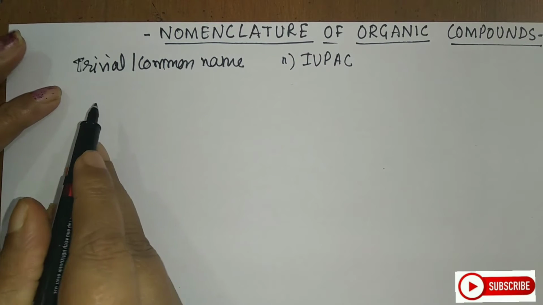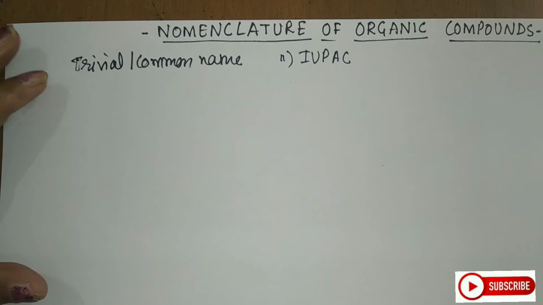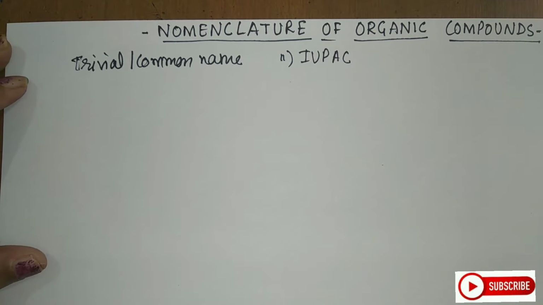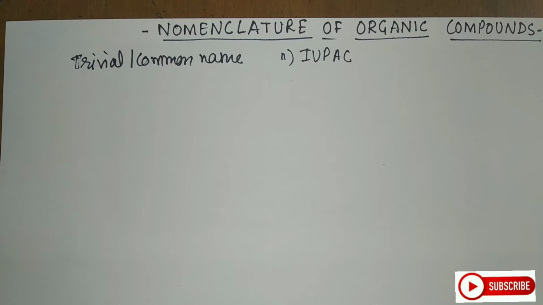First are the trivial names. Students, as you know, depending upon the source of isolation, some compounds are given common names. Methyl alcohol was called wood spirit, since it was obtained by the destructive distillation of wood. Acetic acid got its name from acetum, which means vinegar, since it is present in vinegar. Similarly, formic acid was derived from the Latin word formicus, which means red ants, and it was also obtained by the destructive distillation of red ants.